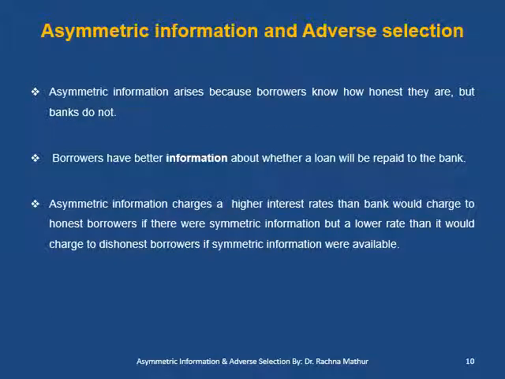Now let us see what happens in asymmetric information. Asymmetric information between banks and borrowers results in adverse selection, because borrowers know how honest they are, but banks do not. Borrowers have better information about the loan, whether it will be repaid or not. Therefore, under asymmetric information, the bank charges a higher interest rate than under symmetric information. As a result, the rate of interest becomes higher even for the good credit risk borrower.